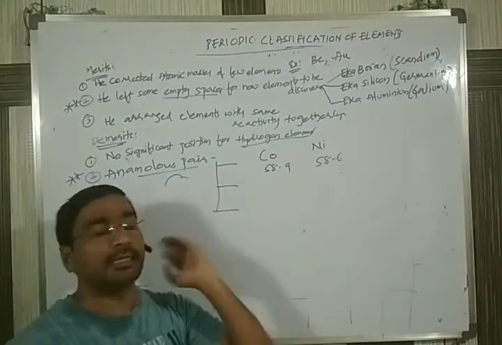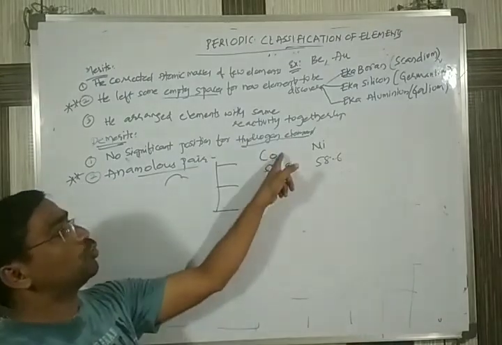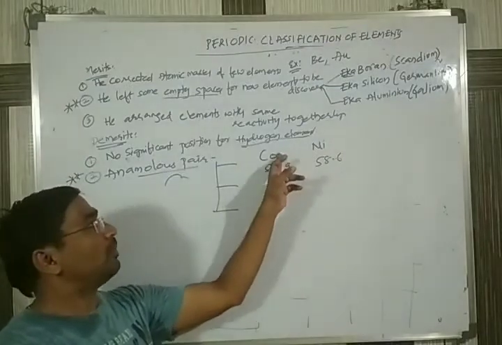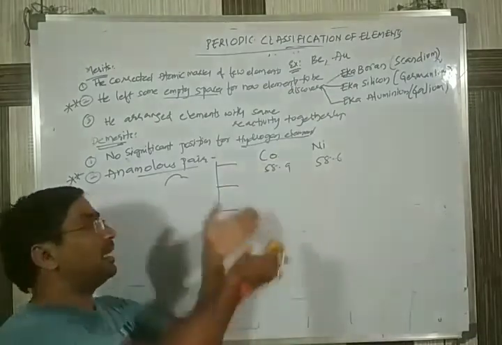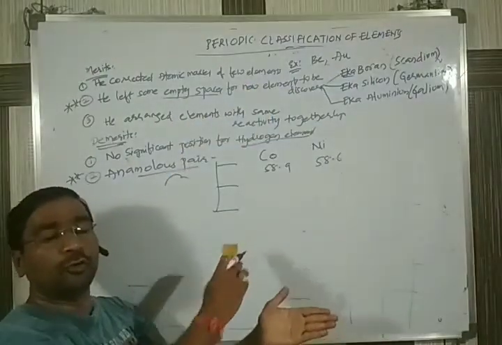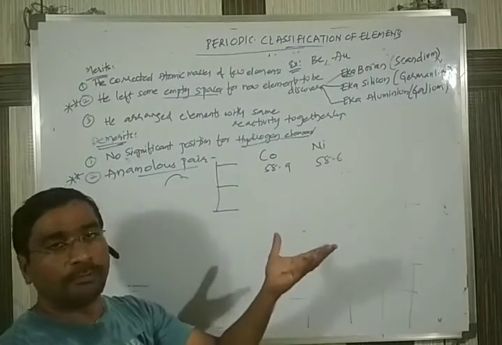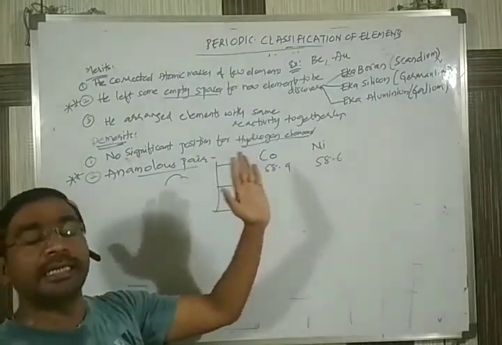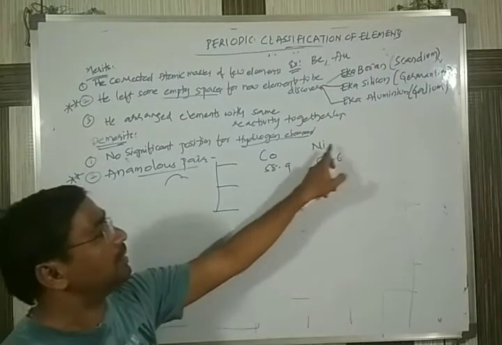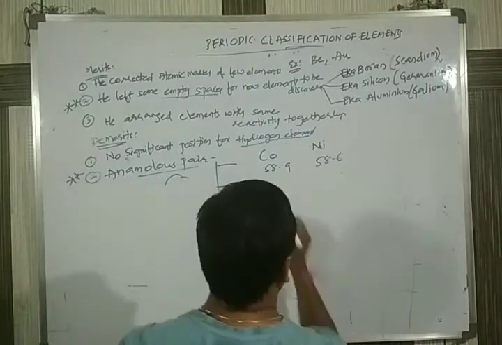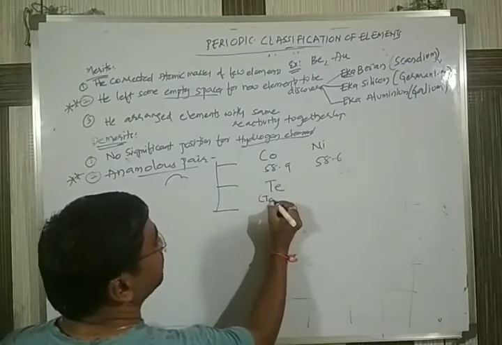When others asked why the higher atomic mass element was arranged first, the answer was that if cobalt is arranged a little earlier, it will obey the properties of the respective earlier group. So in his view he arranged it so, but the rule is violated, since elements should be arranged in increasing order of atomic mass only. So this is one: Co stands for cobalt, Ni is nickel. The second one is Te, which stands for tellurium.